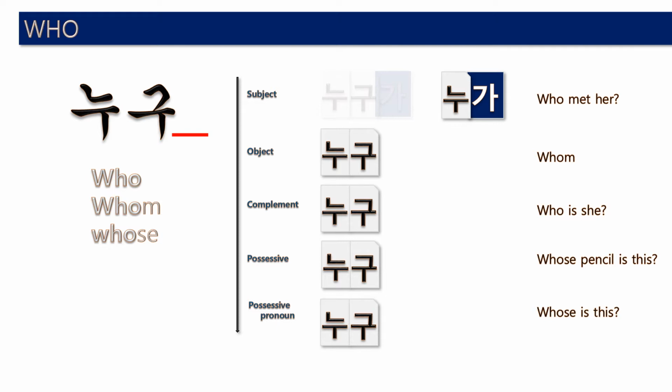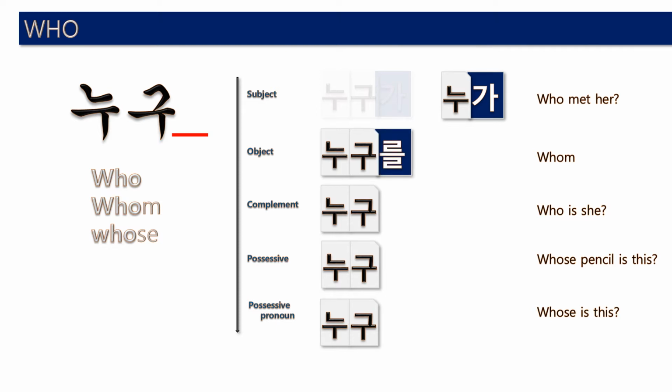So who matter? 누가 그녀를 만났어요. Now whom. Whom did you meet yesterday? This whom is the object. So when who is used as the object of the sentence, we put the object marker in Korean. 누구 has no 받침, so the object marker is 를.